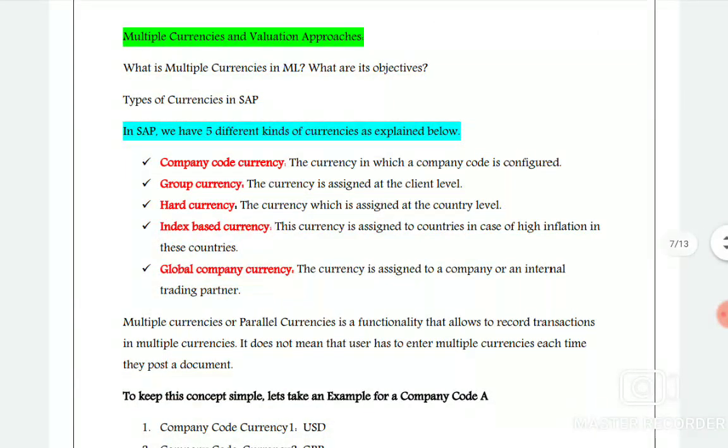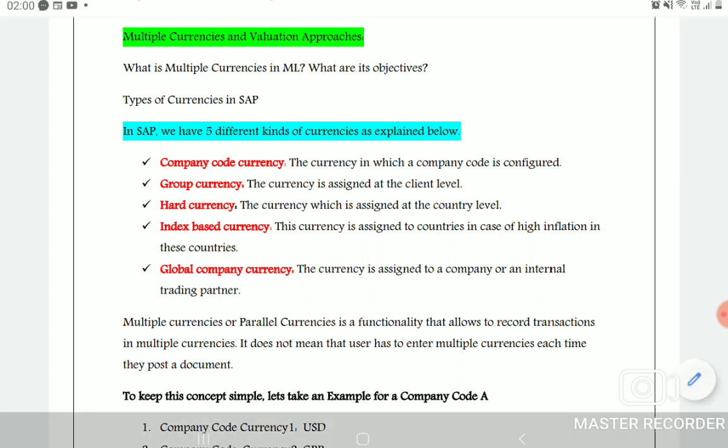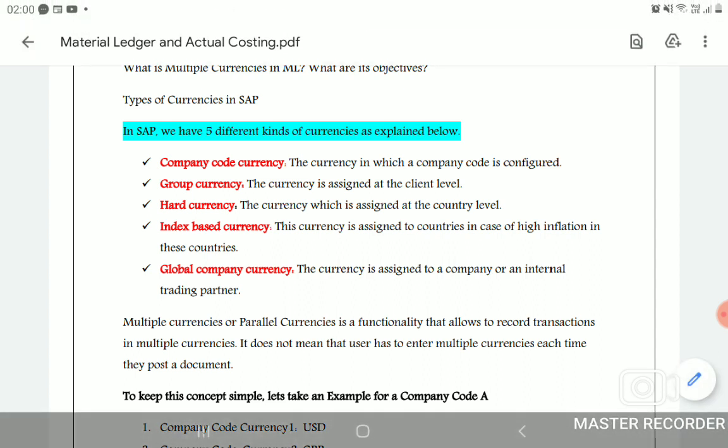Generally we have 5 types of currencies. One is company code currency, and second is group currency, hard currency, index based currency, and global company currency. I'm sorry, last time I told you global company code, it's global company currency. Company code currency, you know very well, at the time of creation in OX02 we need to give the company code currency. Group currency is assigned at client level, so please remember this.